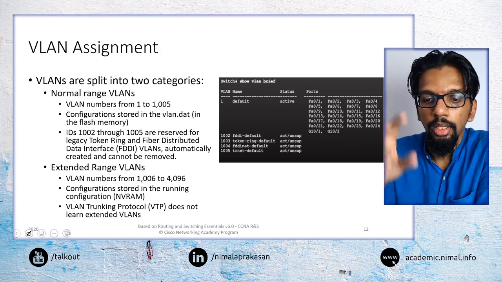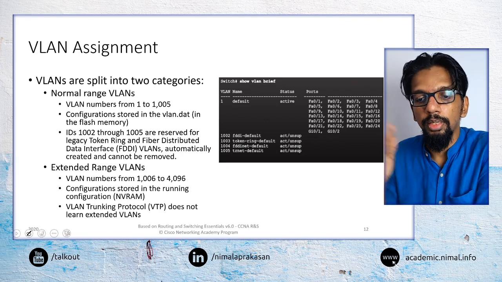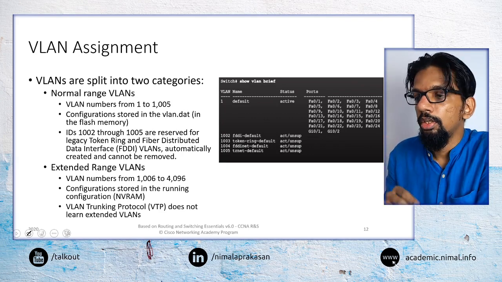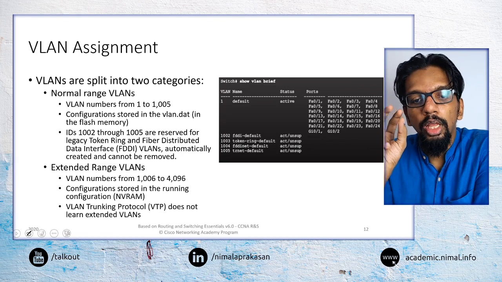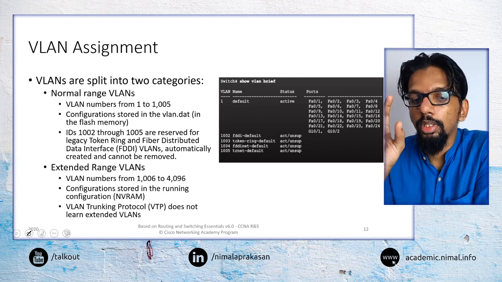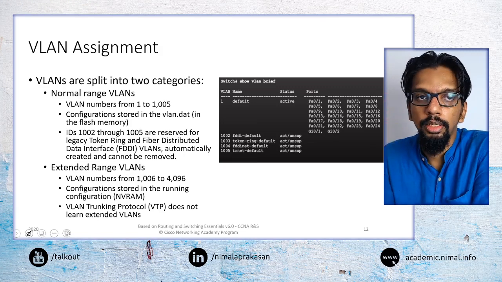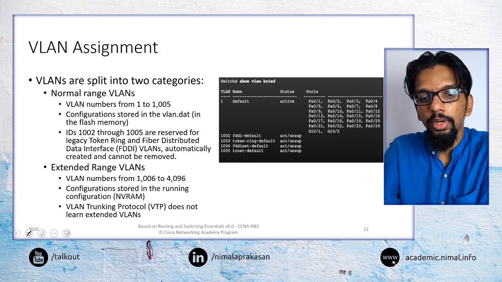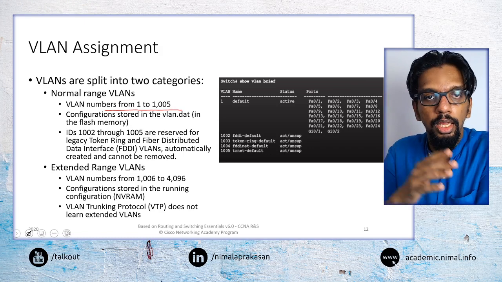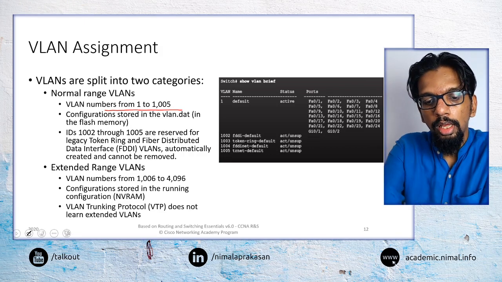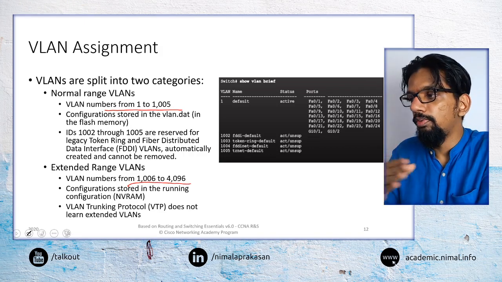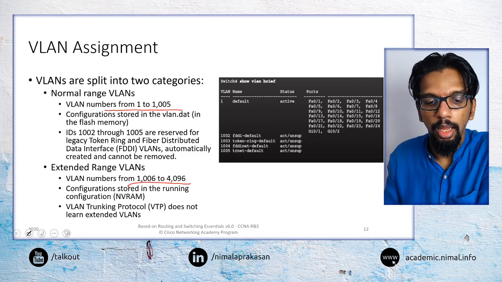That is the way that we would differentiate between different VLANs. We would have two main categories based on that: one is called a normal range VLAN and the other one is called the extended range VLAN. The main difference being, normal range VLANs will have a lower number and extended range will have the higher number.